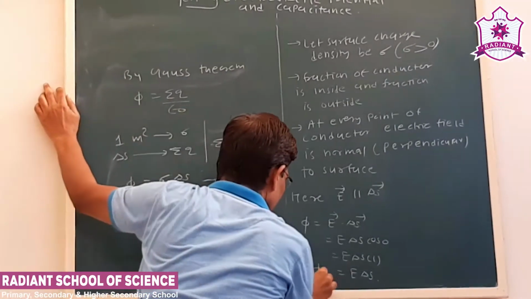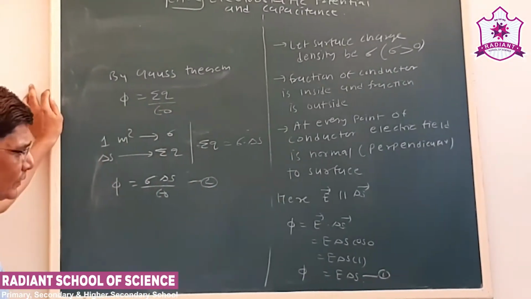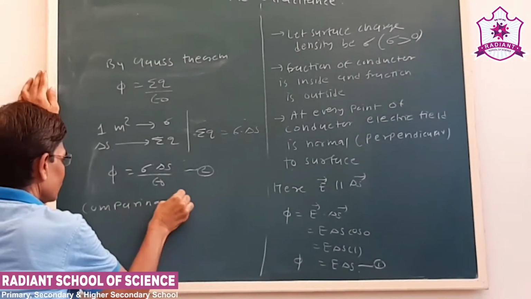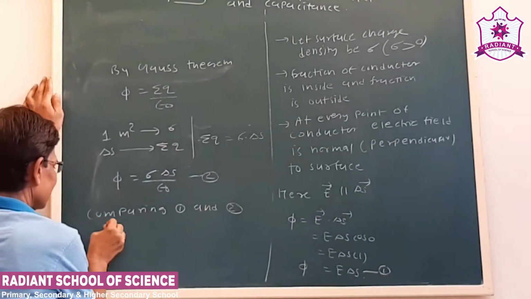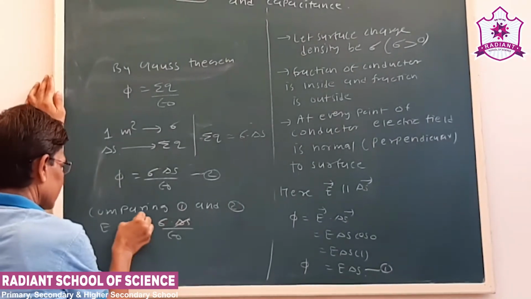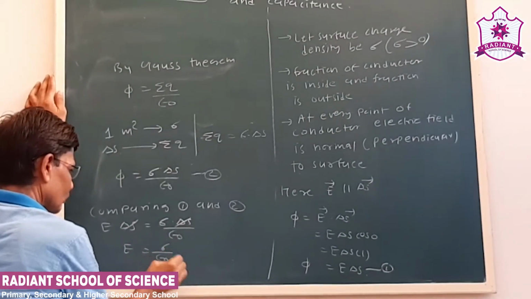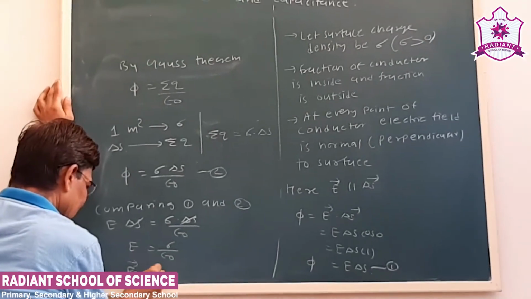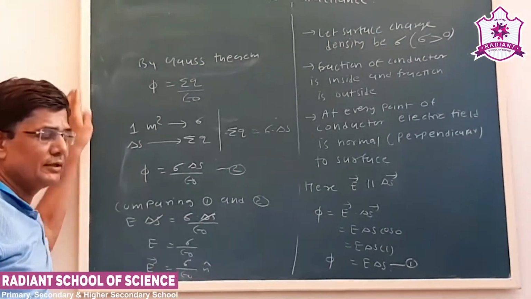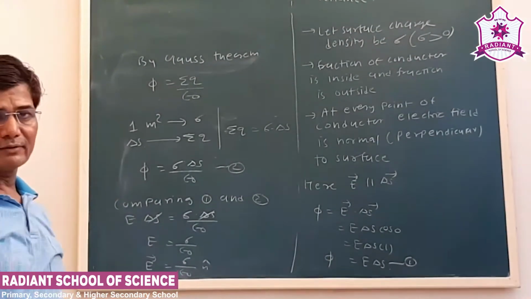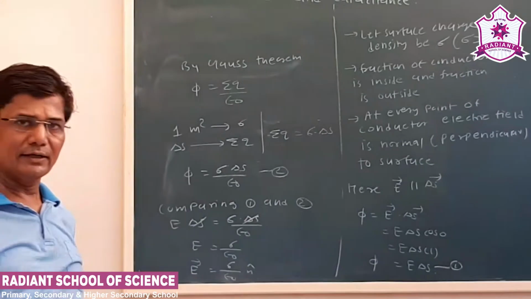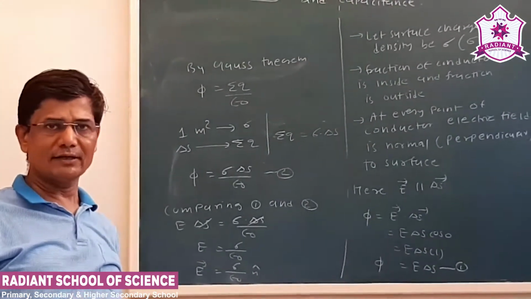Both equations represent the flux. So by comparing 1 and 2, E into delta S equals sigma delta S upon epsilon 0. We can represent it in vector form, because the electric field is a vector quantity. This is how we can obtain the electric field at any point on the charged conductor. Here we assumed that the conductor is of any arbitrary shape and delta S is a very small area.